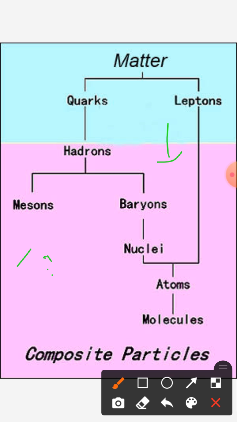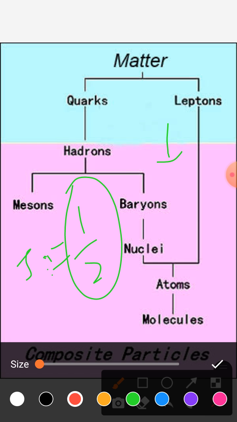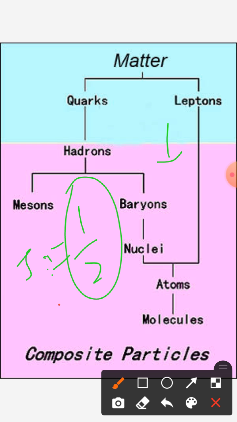The particles which have spin half are called fermions or Fermi particles. These particles obey Fermi-Dirac statistics and are called fermions.